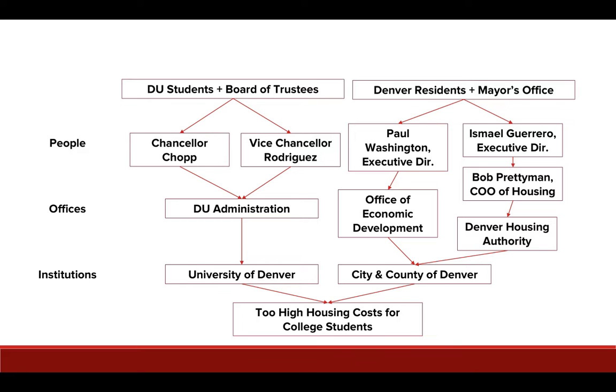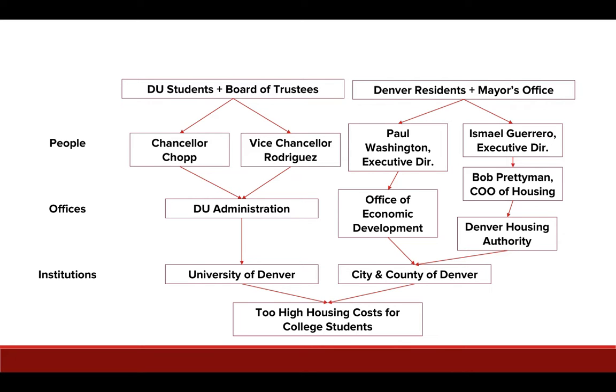Influencers to Chop and Rodriguez are obviously DU students, but also the Board of Trustees, right? They have to report to a board. So both of those are key influencers. On the City and County of Denver side, we have the Office of Economic Development, which is headed up by Paul Washington, that's their executive director, and then the Denver Housing Authority. I included two people. First, Bob Prettyman, who's the COO of housing management there.